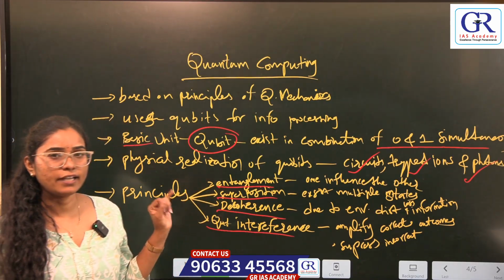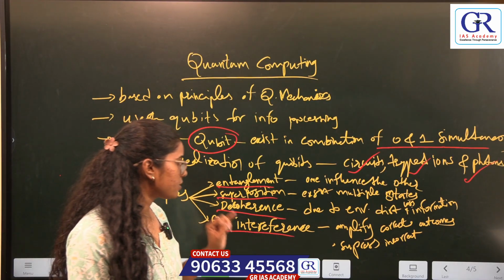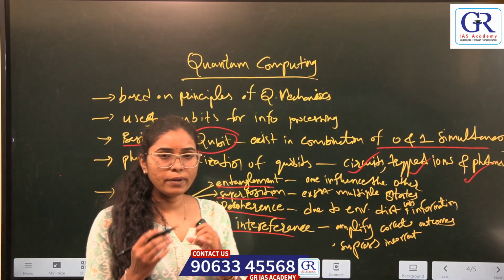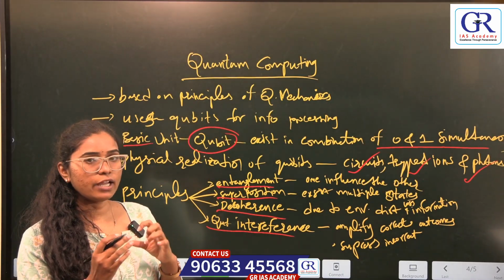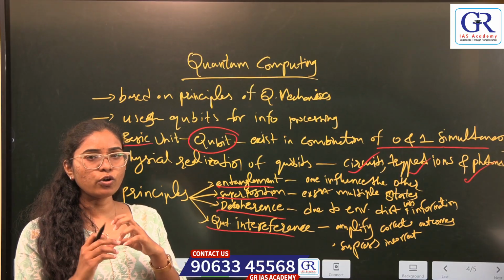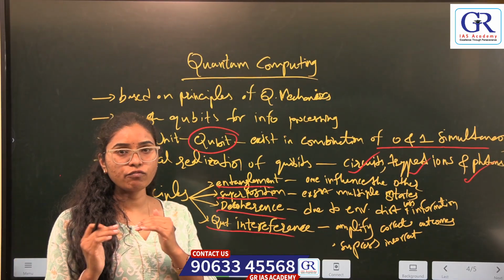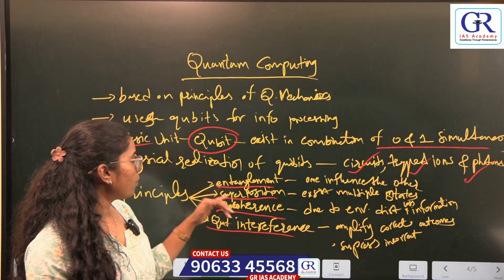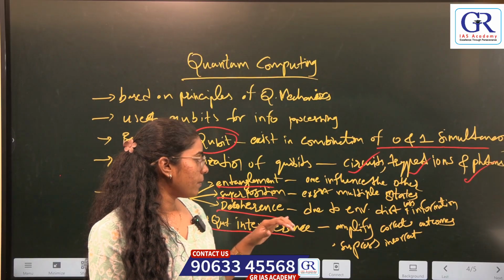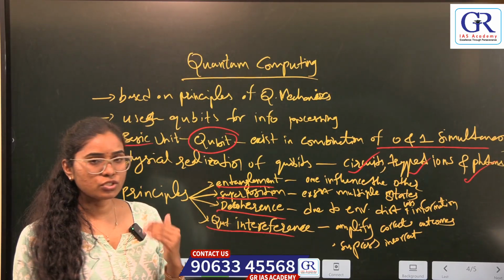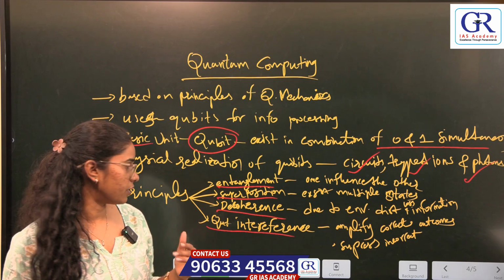Entanglement means the qubits will influence one another. And superposition means qubits exist in multiple states until measured.